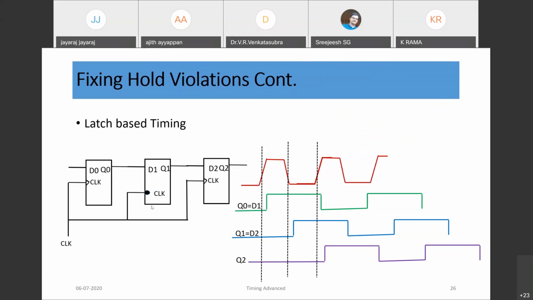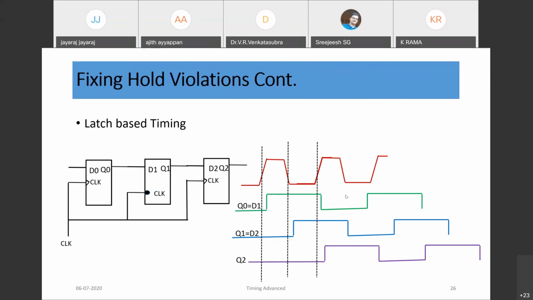So if you consider this circuit, say input is changing like this, so Q1 is equal to, now the latch output would be transparent. The moment it is high, that is transparent, after latch delay, then it would continue for half the clock period, holding the same data for that much time.